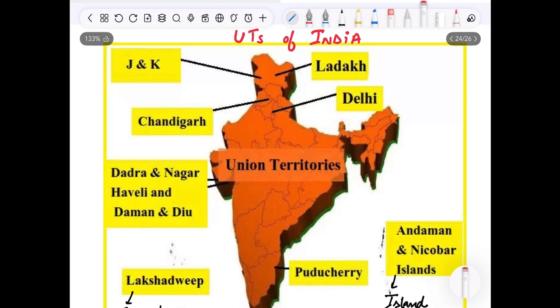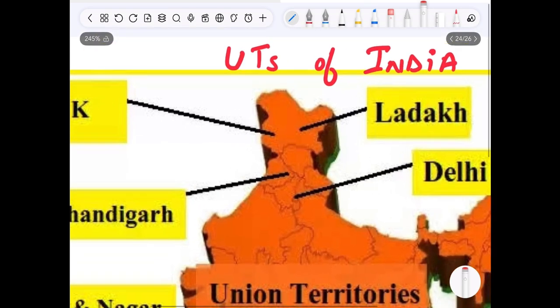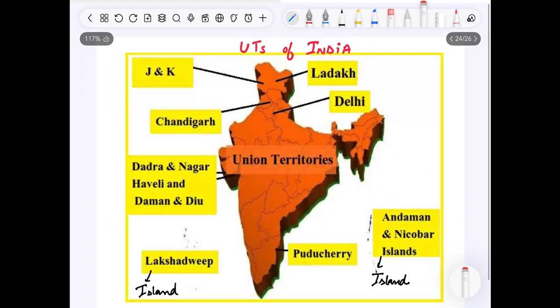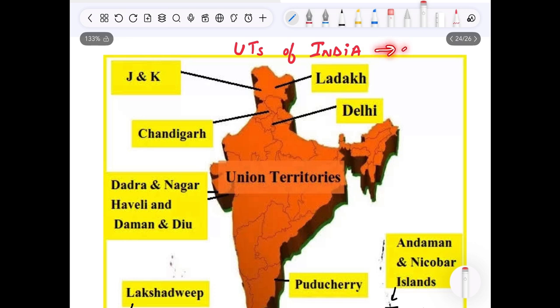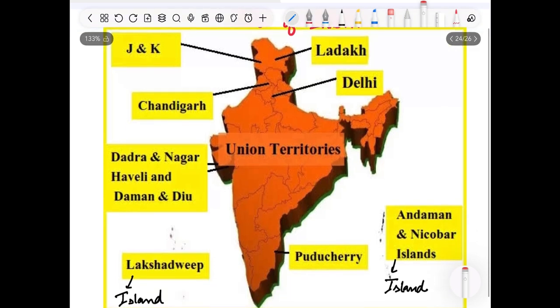So here comes the last part of today's lecture, that is Union Territories of India. Why Union Territories? Because these territories are governed directly by Union government. So such territories of India are known as Union Territories. There are 8 such territories as of now. Here is the map of all the Union Territories.